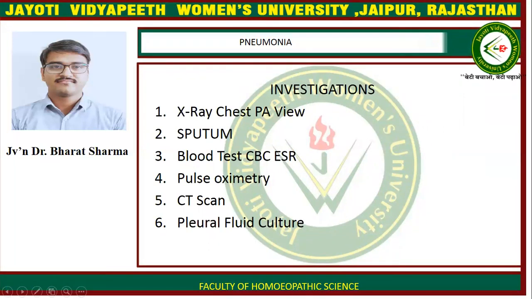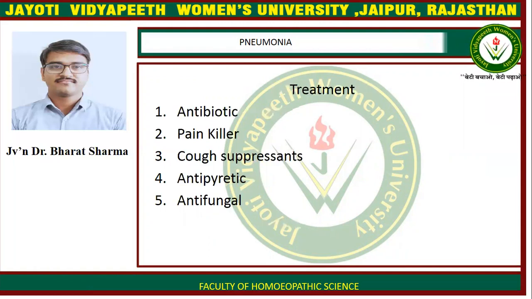Investigation: chest X-ray, chest PA view, sputum examination, blood tests with CBC and ESR, pulse oximetry, CT scan, and pleural fluid culture. Treatment is antibiotic therapy, painkillers, cough suppressants, antipyretics in cases of fever, and antifungals in cases of fungal infection.